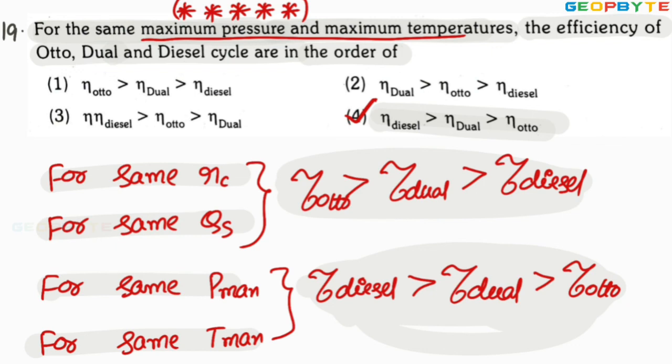Dear friends, if you want to know the reason why the diesel cycle efficiency is better than dual cycle efficiency, is better than Otto cycle efficiency, with this condition, for same maximum pressure and maximum temperature, you personally contact me through your message. Definitely, I will personally explain to you. I hope you clearly got my point. Dear friends, while you are listening or practicing, if you find any doubt, please send your doubt to the GeoByte. Definitely, I will answer all your questions.